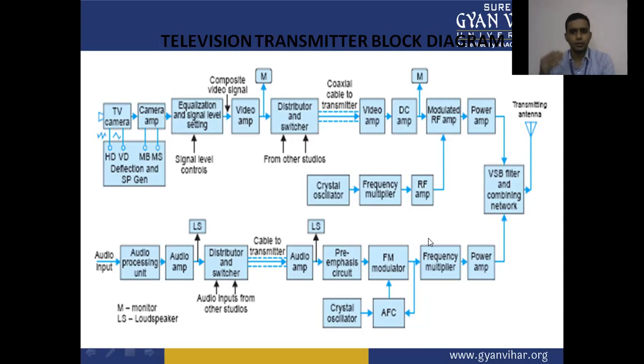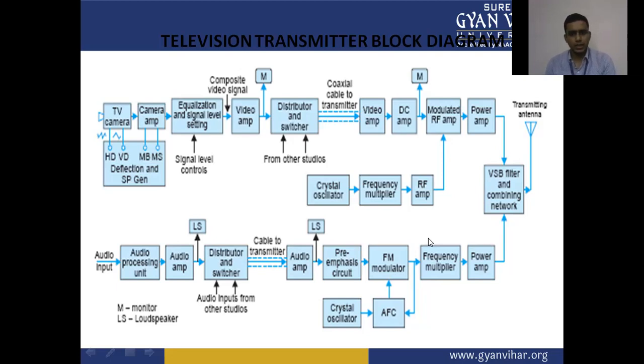We have audio amplifiers which amplify the signal to a particular level. And we have a pre-emphasizing circuit and FM modulators, where frequency modulation is done.